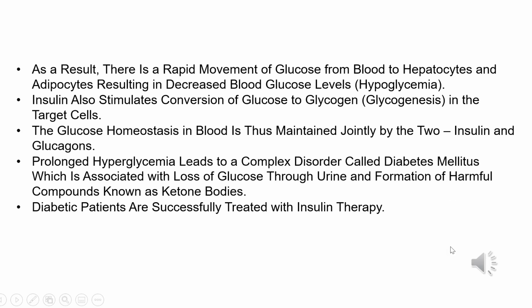The glucose homeostasis in the blood is maintained jointly by insulin and glucagon. Prolonged hyperglycemia, which I have already told you is the deficiency of insulin, causes a disorder that is called diabetes mellitus. The cells are unable to utilize glucose and other carbohydrates for energy production. They utilize their proteins for it. By this process the person becomes very weak.